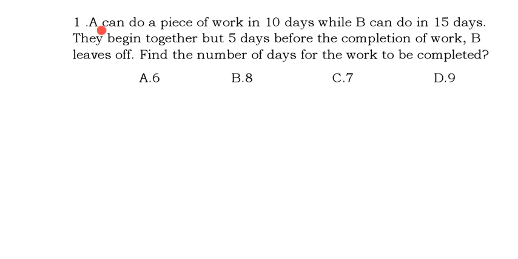A can do a piece of work in 10 days while B can do it in 15 days. What is the meaning of this, friends? They have given some work. That work can be finished by A in how many days? 10 days. B can finish it in 15 days. So A is 10, B is 15. Now I shall read the second point.